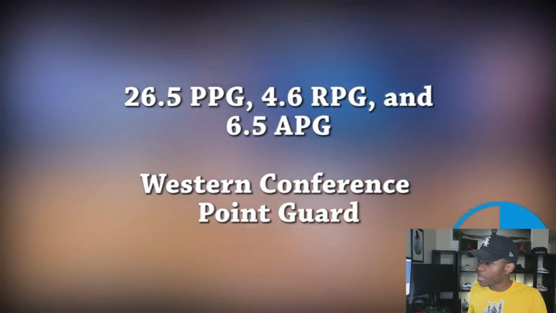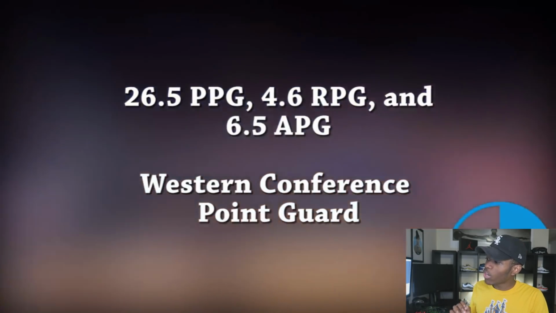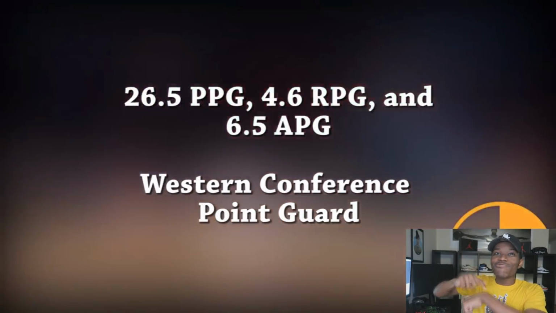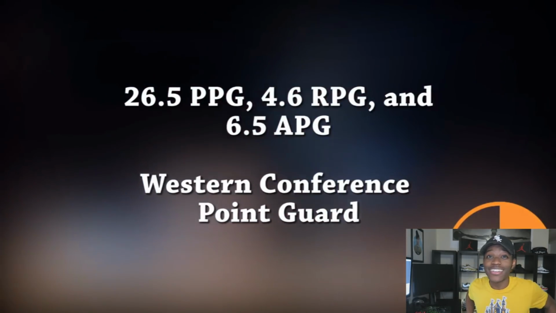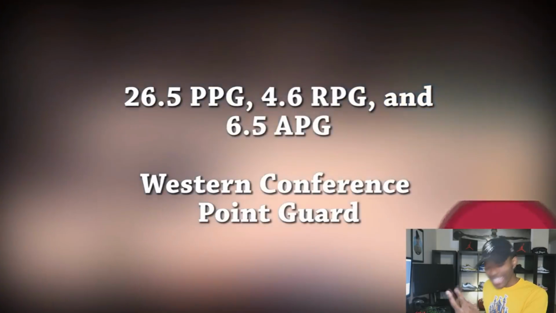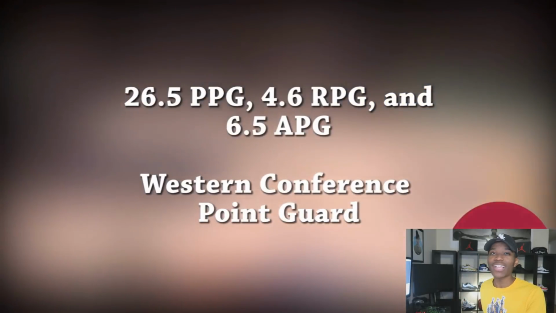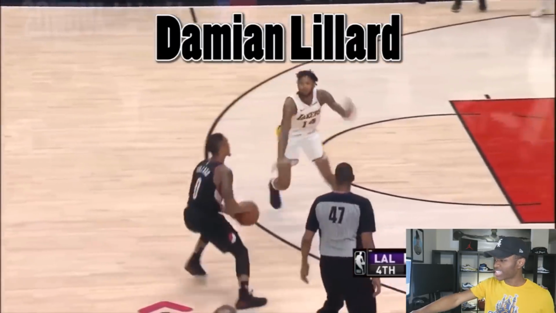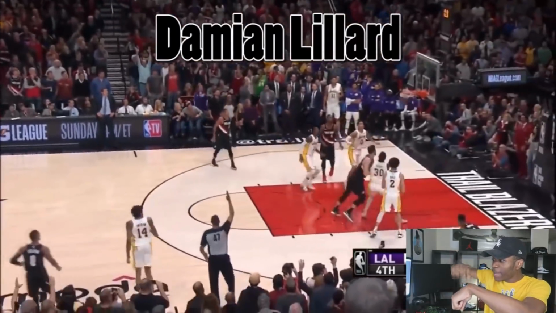26 points per game, 4.5 rebounds and 6.5 assists. That is Damian Lillard's stat line. Shout out to Damian for what he did against the Lakers, and he just played again tonight. I didn't get to watch that game live, but I saw the highlights. He had another 38, and this game was against the Lakers too. And this is this game, right?